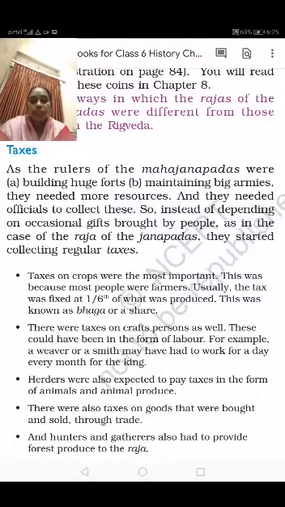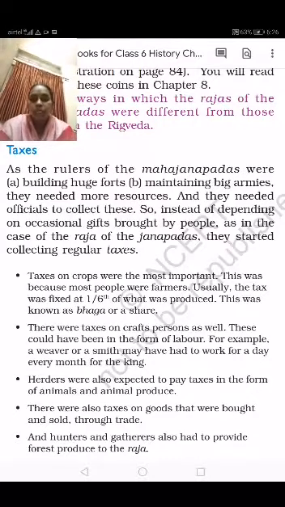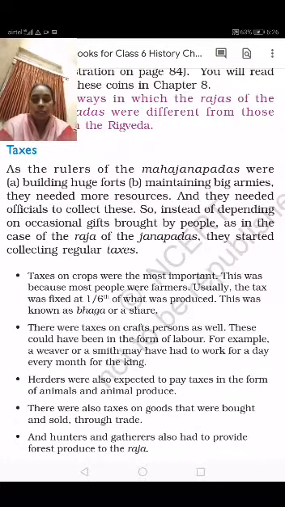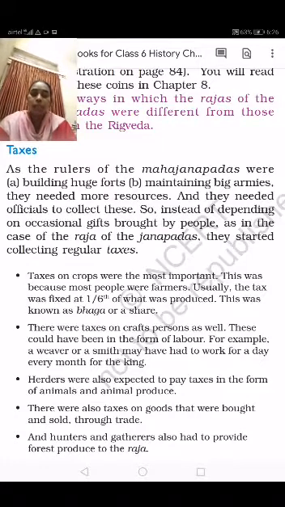Next, the herders were also expected to pay tax in the form of animals and animal produce. Herders, children, who are the herders? The people who rear animals, or who depend on animals. So how did they pay the tax? By offering animals and animal produce, such as milk or anything else they got from the animals, and sometimes they gave the animals themselves. So by giving animals and animal produce, the herders paid taxes.